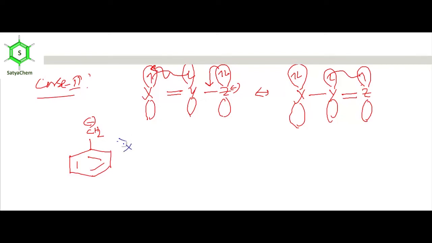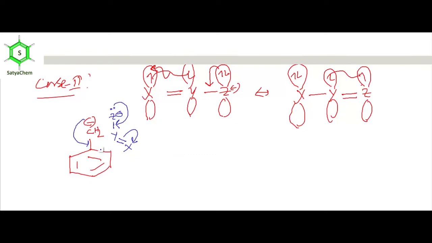Again I am considering X double bond Y, Z. The non-bonded electron pair moves between Z and Y to form the new pi bond, and the pi bond between Y and X breaks, and the pi electron moves to X.